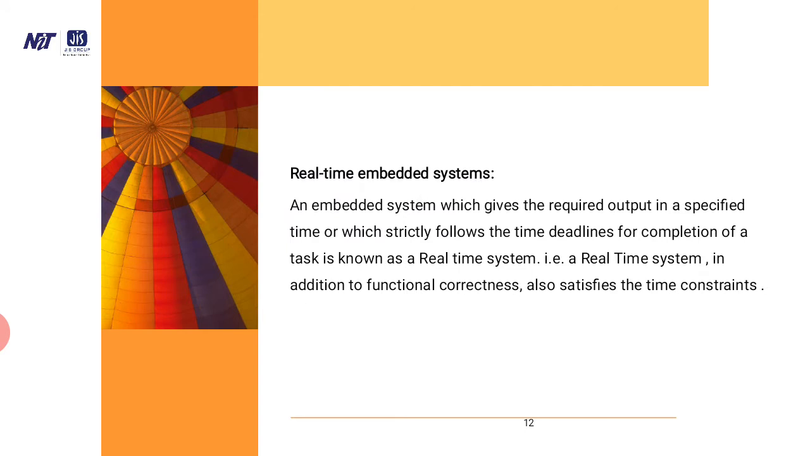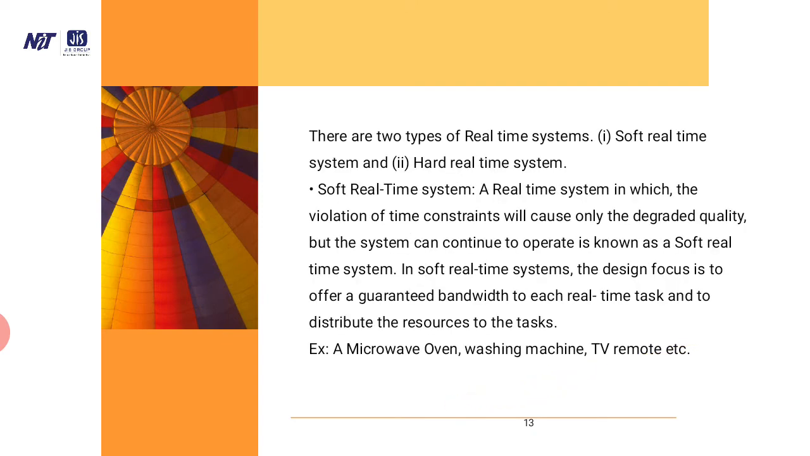Real-time embedded systems. An embedded system which gives the required output in a specified time, or which strictly follows the time deadlines for completion of a task, is known as a real-time system. In addition to functional correctness, it must also satisfy the time constraints. There are 2 types of real-time systems: soft real-time system and hard real-time system.